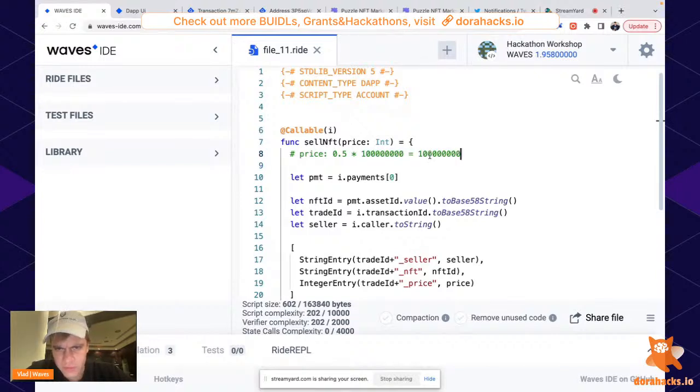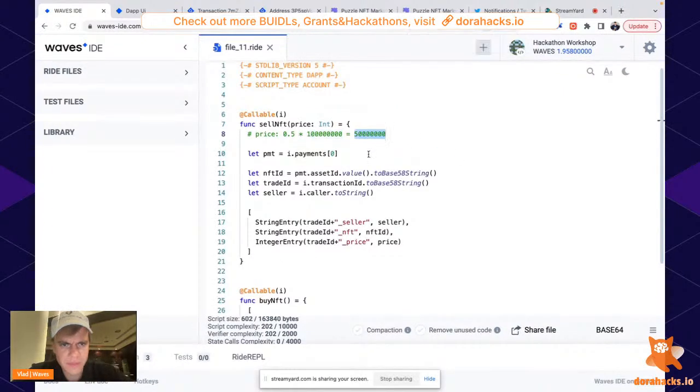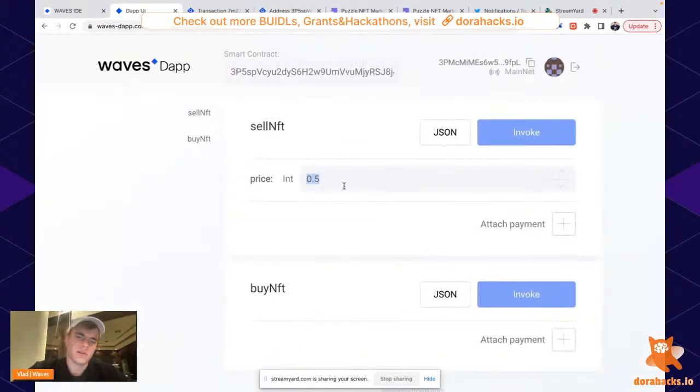So you will have this integer. And this integer means that the price is 0.5 waves. Okay, this is just a comment for you to remember how integers work in the Ride language. So I want to sell an NFT for 0.5 waves.